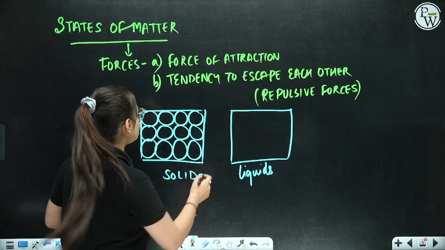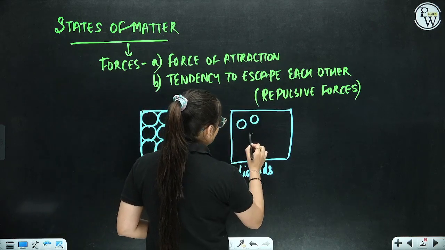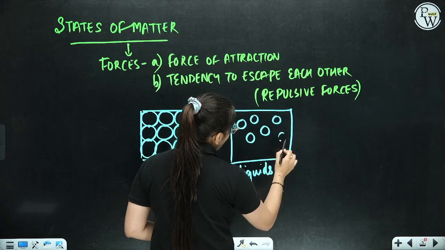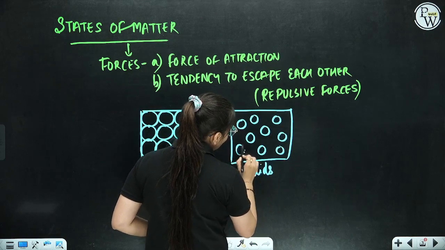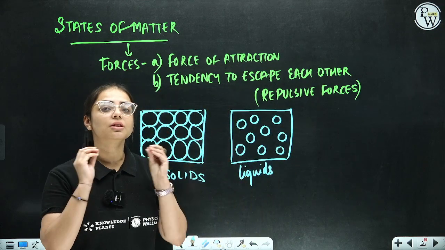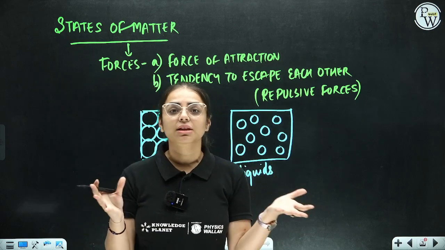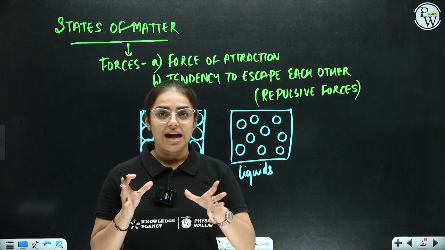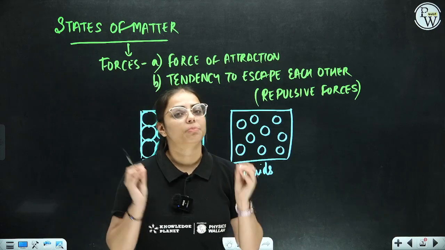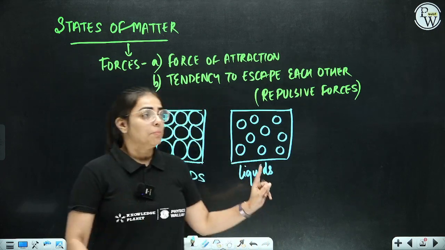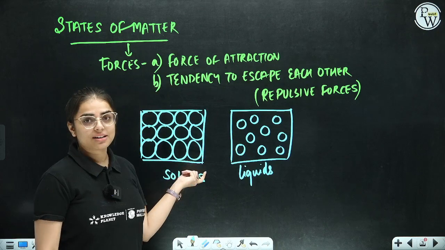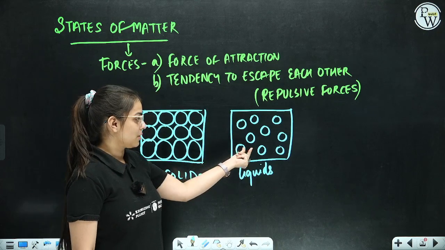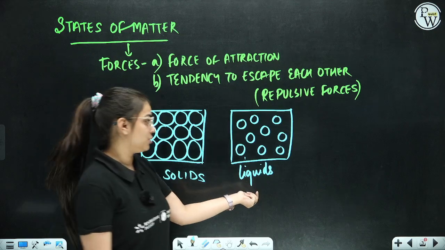So particles are present but not as close as we have observed in solids. Here we can clearly observe that there is a difference of space between the two particles. They exhibit some kind of space. This shows that there is a force of repulsion also, but they are not as attracted as in solids, because there is a gap that you can clearly observe.